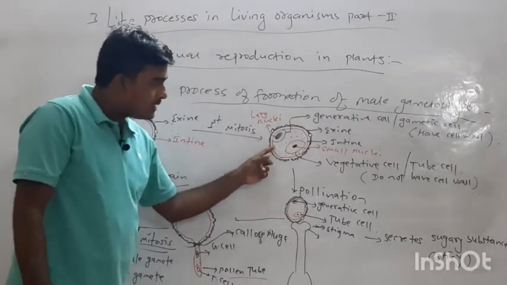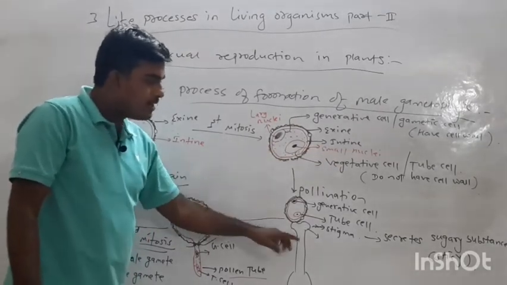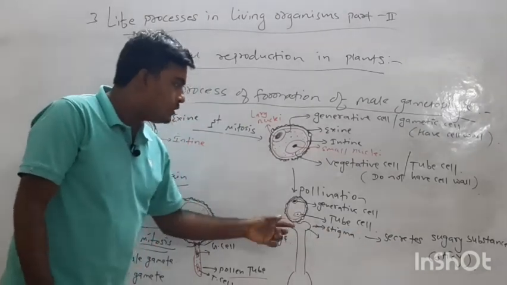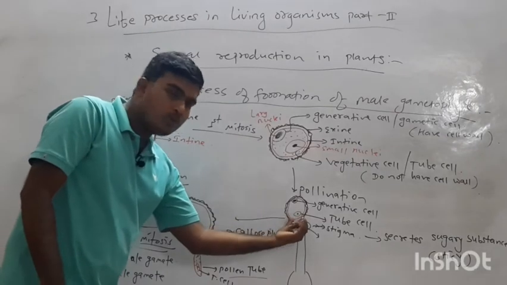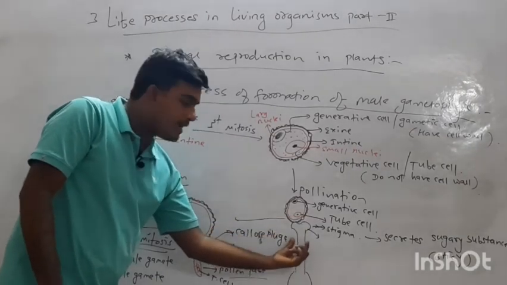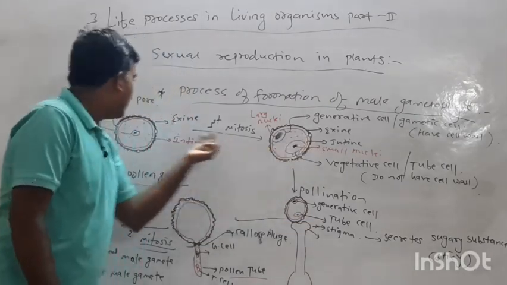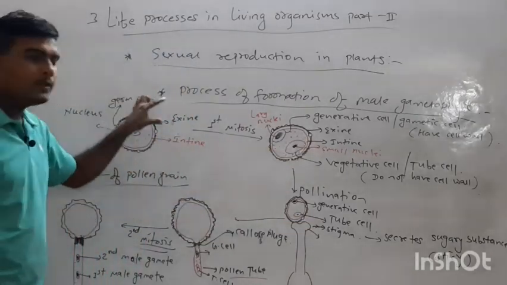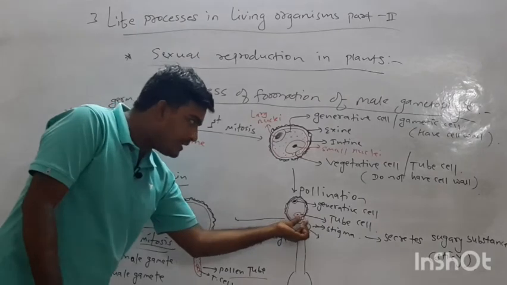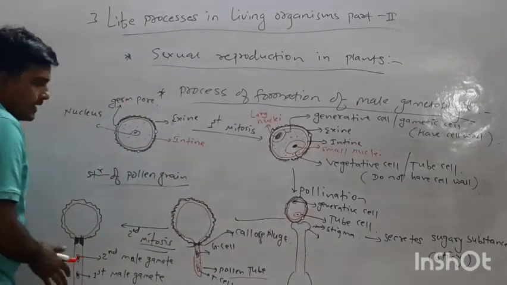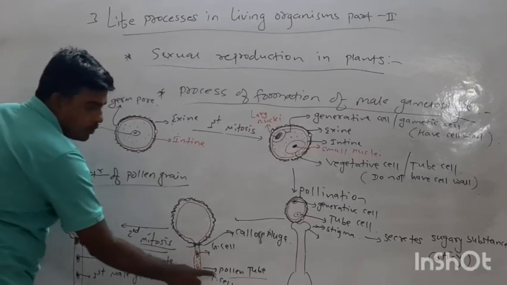Now this pollen grain is transferred to the stigma. There is a sticky substance secreted by the stigma. Due to this, the intine layer moves towards the stigma and style through the pathway called the germ pore. The germ pore breaks and the intine layer moves towards the stigma and style and forms the pollen tube.